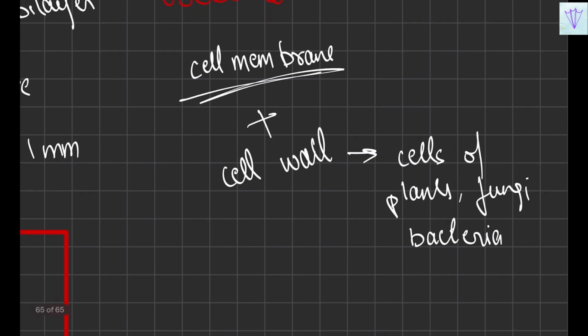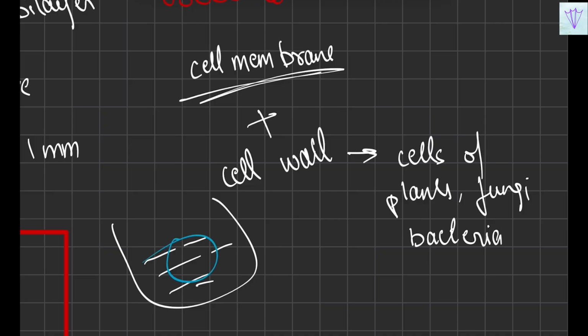Suppose if you take a cell of the plant and place it in a salt solution or some sugar solution, you'll observe that the cell membrane or the cell inside might shrink, but the cell wall remains as it is. It will not shrink. So it is important to remember that is the reason why the cells of plants, fungi and bacteria will have a cell wall, because they have to undergo the harsh environmental changes.